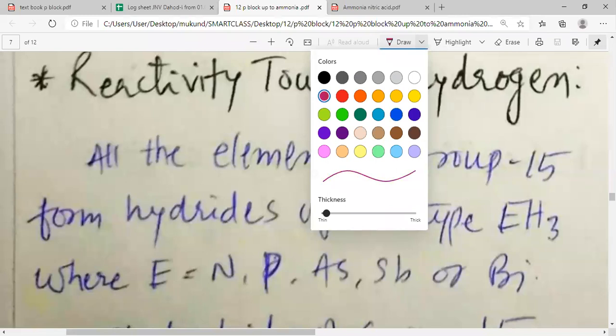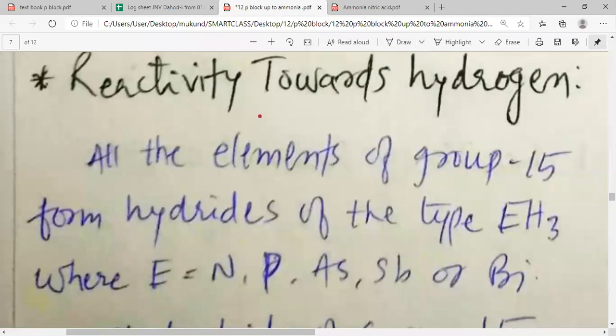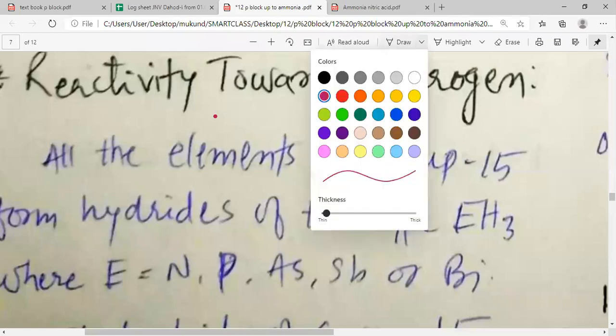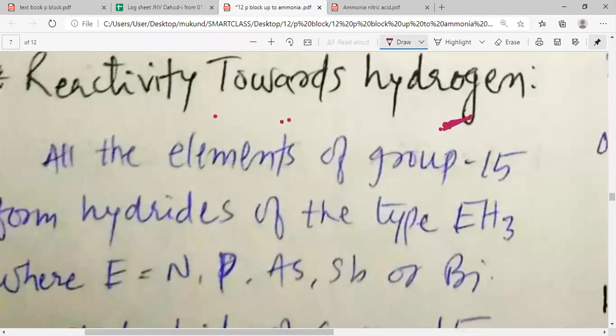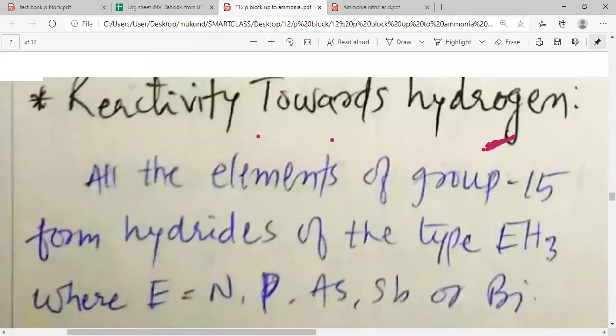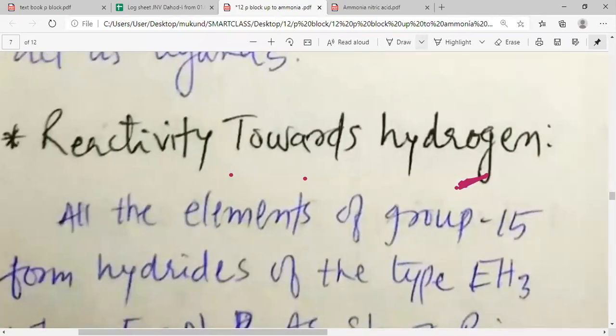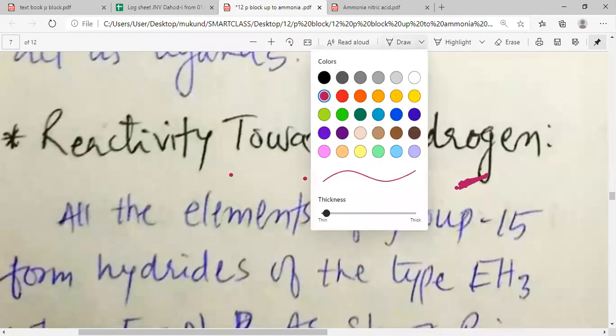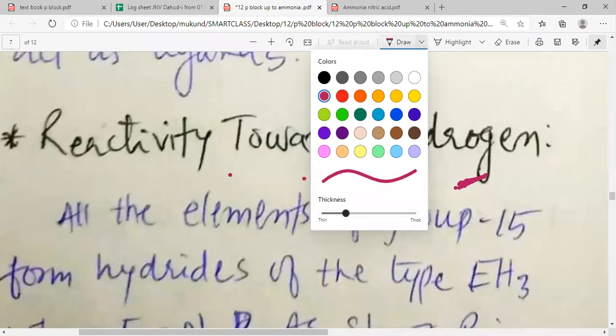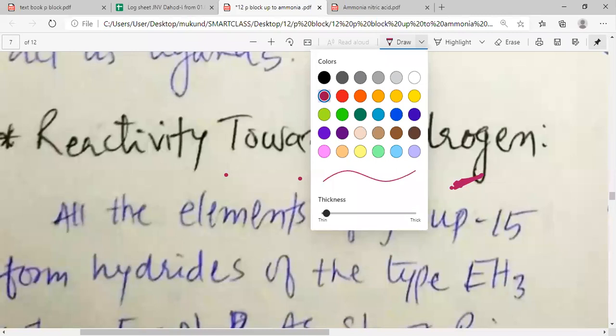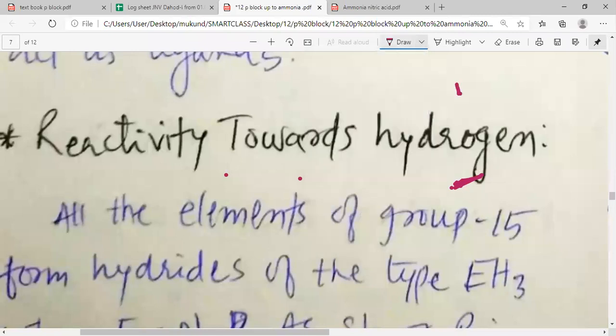In the last period, we studied the reactivity of p block elements towards hydrogen, and we started studying their hydrides. So let us study the reactivity towards hydrides.